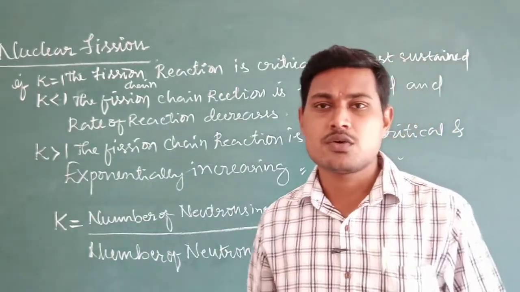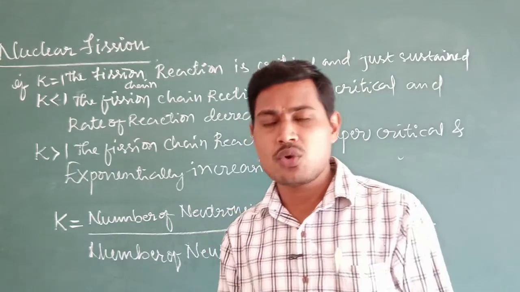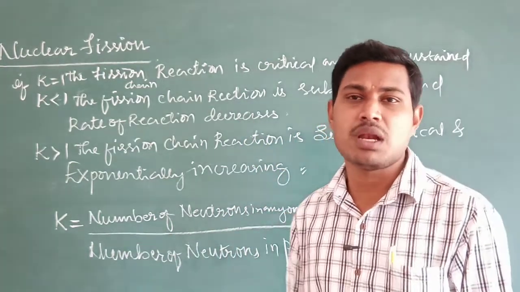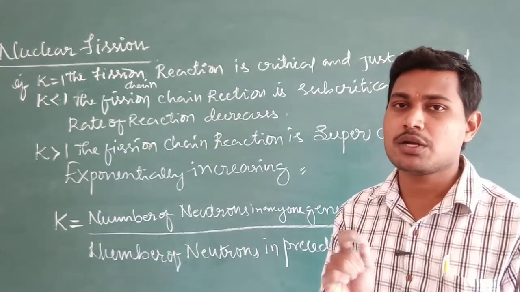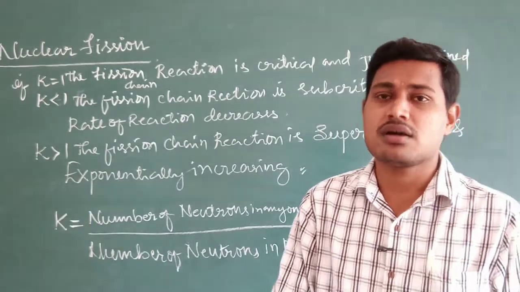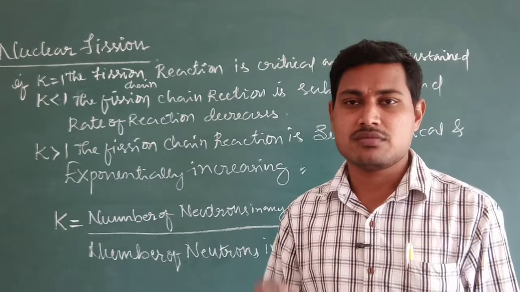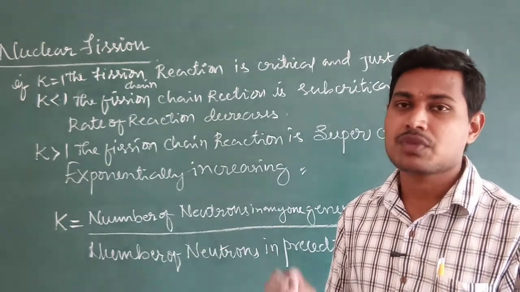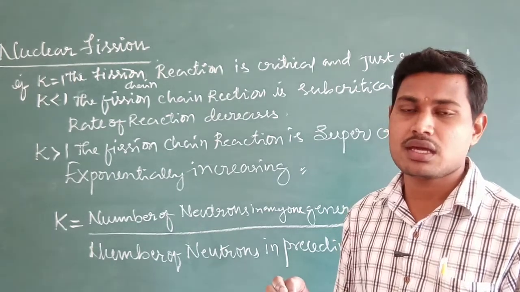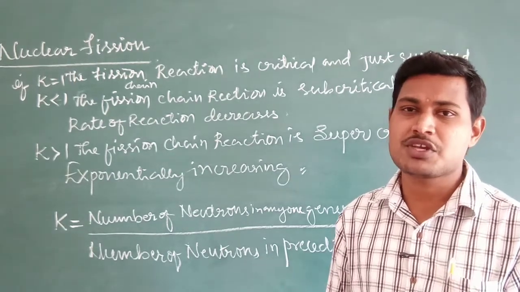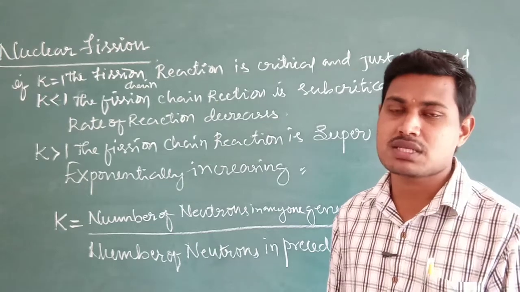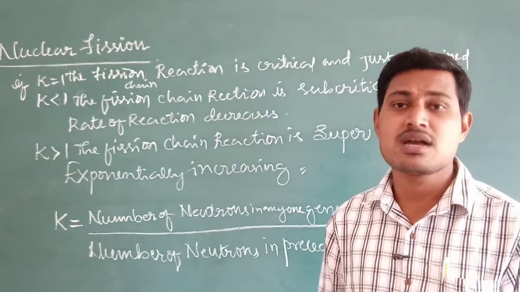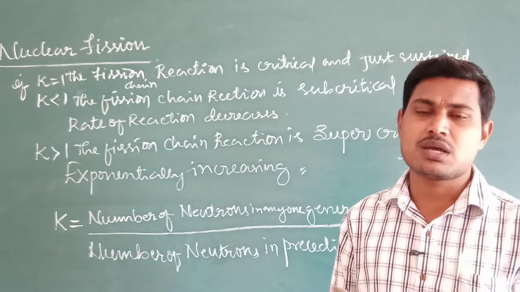So what are fissionable? Fissionable means the nuclei which undergo fission readily are called fissionable materials. The nuclei which undergo nuclear fission are said to be fissile materials or fissile substances, or fissionable we call. The nuclei of a substance which undergo nuclear fission are called fissionable nuclei or fissionable substances.